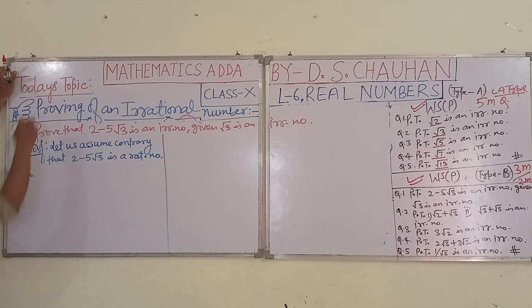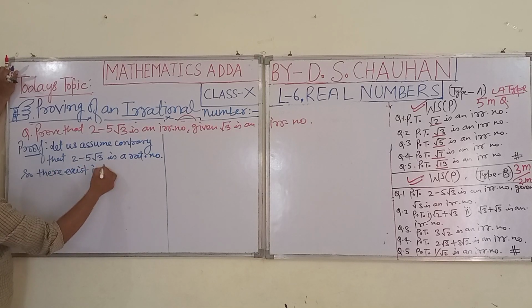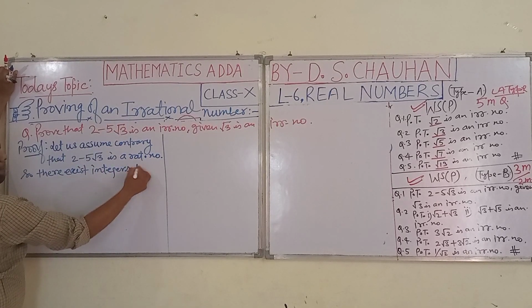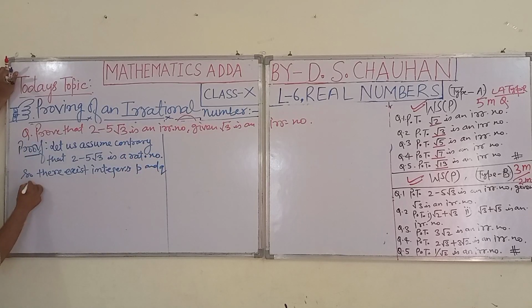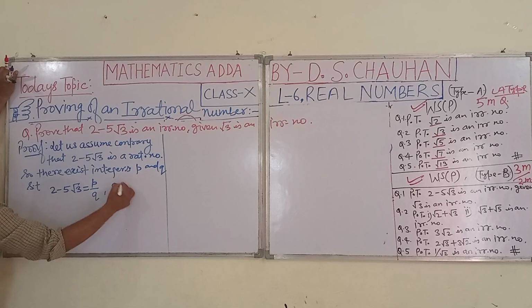So there exist integers p and q such that 2 minus 5 under root 3 equals p upon q, where q is not equal to 0.